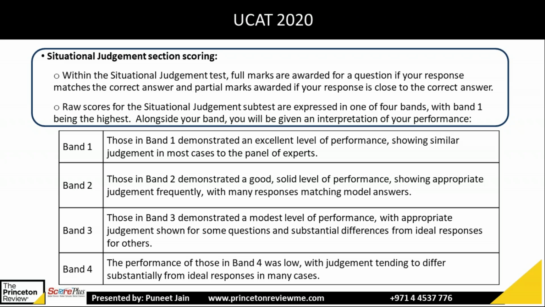Then band 2, that will demonstrate a good level of performance. Band 3, which is like average. And the last, band 4, which is low. That is very far away from the ideal response which you should have given. So all 4 sections, 1200 to 3600, and situational judgment will be separate. Band 1, 2, 3, or 4. Next slide.